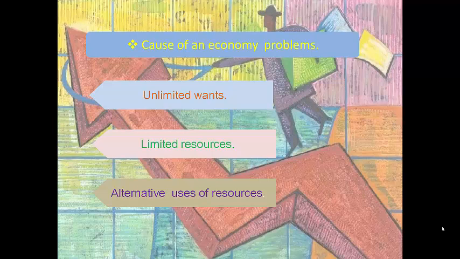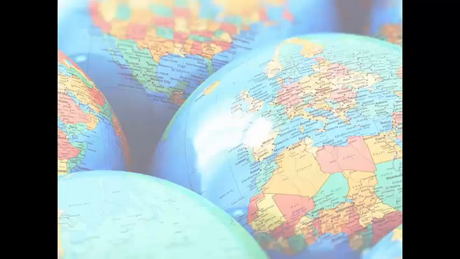So students, these are the three causes of economic problem: unlimited wants, limited resources, alternative uses of resources.